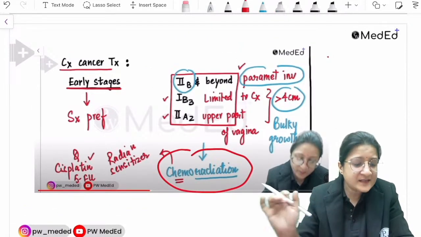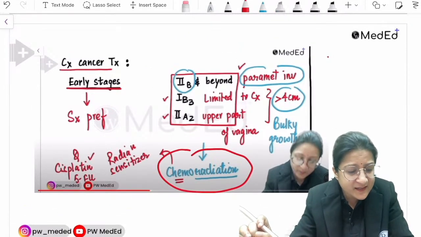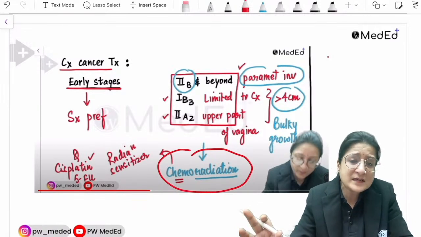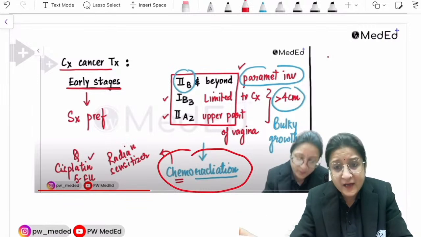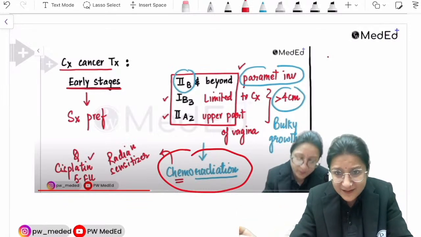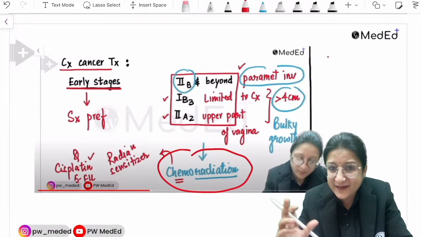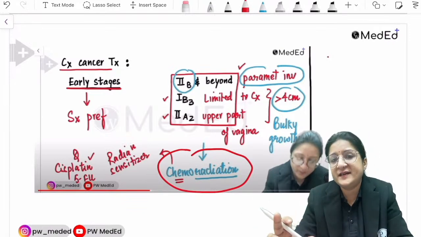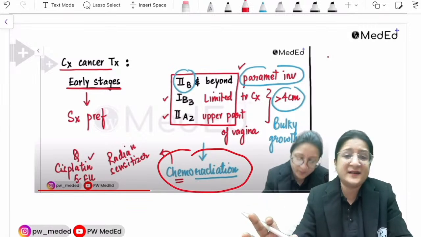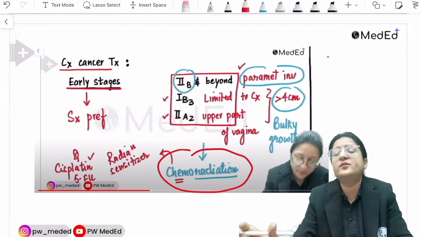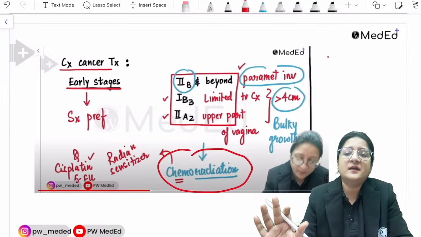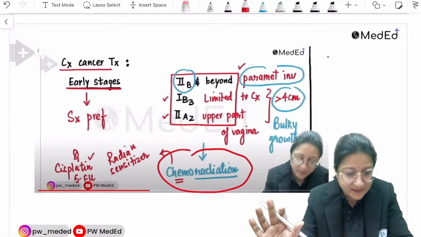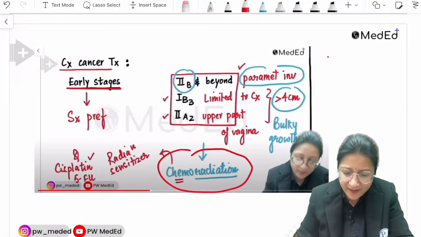Now, Meet, you are asking, is it suggestive of metastatic cervical cancer as the lateral pelvic wall is involved? As the lateral pelvic wall is involved, it will be stage 2B. Of course, it has spread outside the cervix, but there is no distant metastasis that they have described. In this question, they have not described any distant metastasis. Local spread they have described. Stage 2B and beyond, chemoradiation is the answer. Okay, fine.